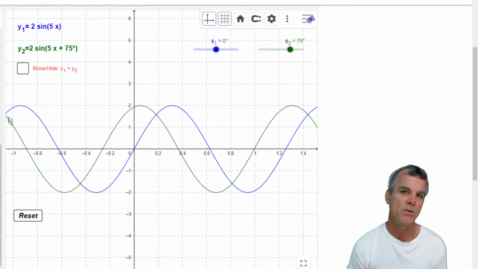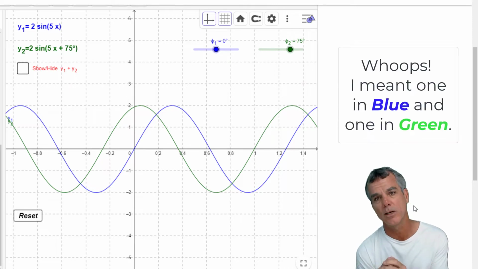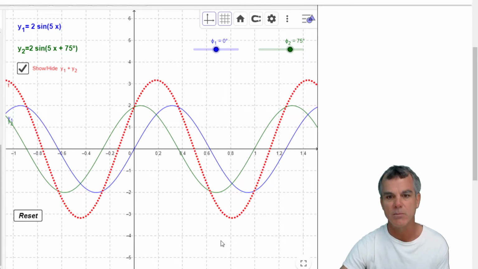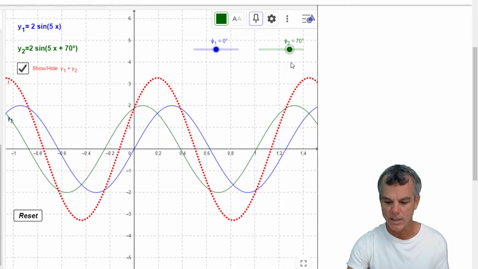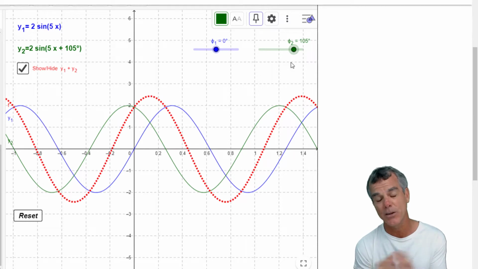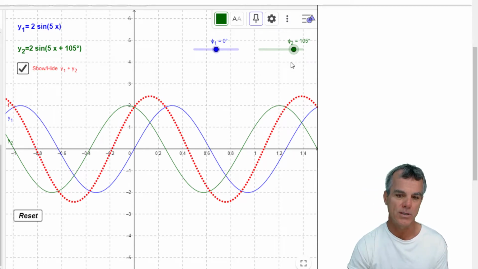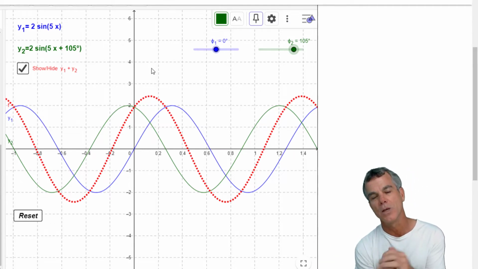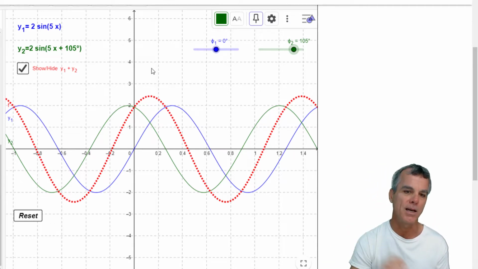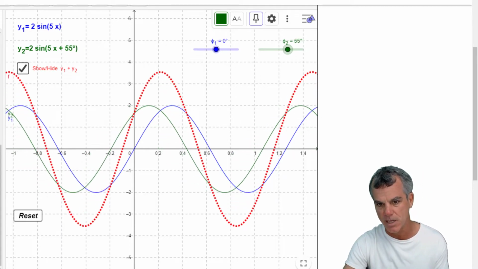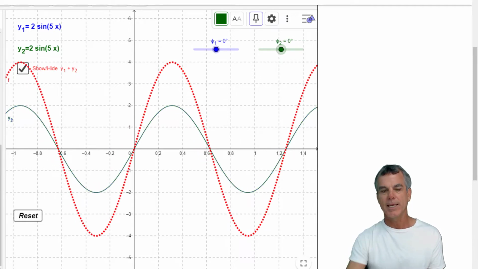So here's another example where I've got two different waves, one in red and one in green, that we assume again exist at the same place at the same time, and the red shows the sum of those two waves. Now, when the sum of those two waves is a wave that has a bigger amplitude than either wave, we call that constructive interference. So here you can see the red wave, the resultant of those two, has a bigger amplitude than either wave.